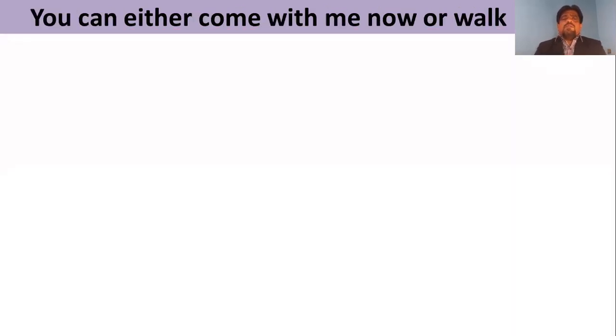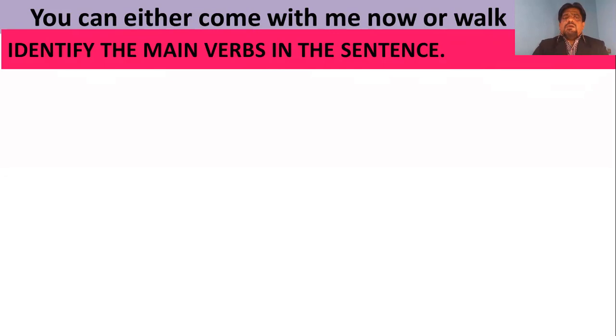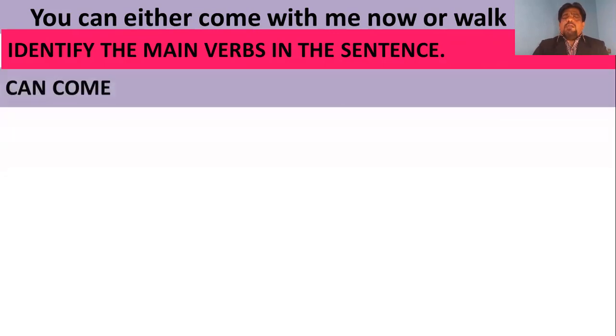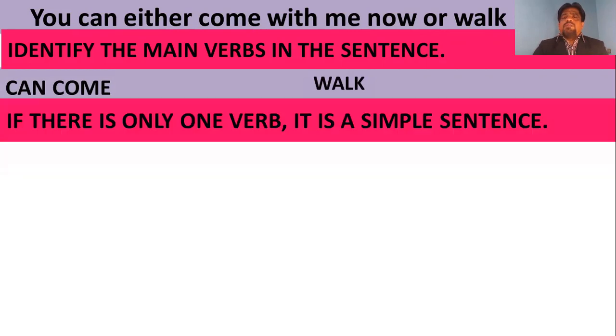The next one: you can either come with me now or walk home. First identify the verbs. What are the verbs? Can, come, and then walk. Two verbs. Therefore, it is not a simple sentence. It could be either complex or compound.